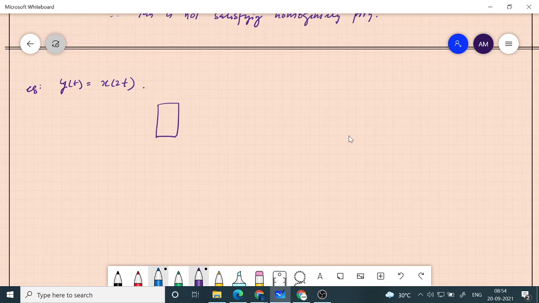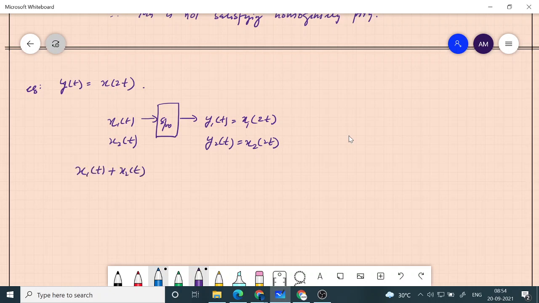Again, we give to the system x1 of t and we get y1 of t as x1 of 2t. We give another signal x2 of t, and for that we get y2 of t as x2 of 2t. Then if I give the sum x1 of t plus x2 of t, then what do I get?